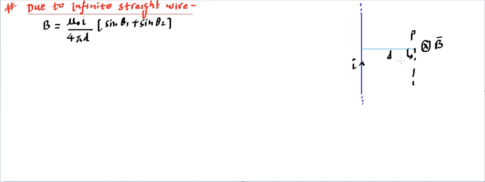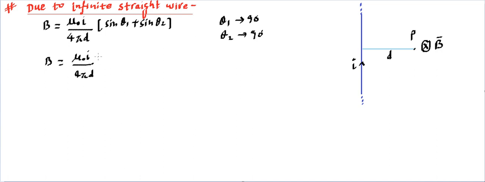So you will find this theta 1 is tending to 90 degree. Similarly, theta 2 will be going upside, so that's going to be again 90 degree. So we can say for the infinite case, theta 1 and theta 2 are the angles which tend to 90 degree. We can substitute over here. Then you will find the magnitude of magnetic field is going to be mu naught I divided by 4 pi d, and this is going to be sine 90, which is going to be 1 ultimately, plus sine 90, which is going to be 1. 1 plus 1 becomes 2.